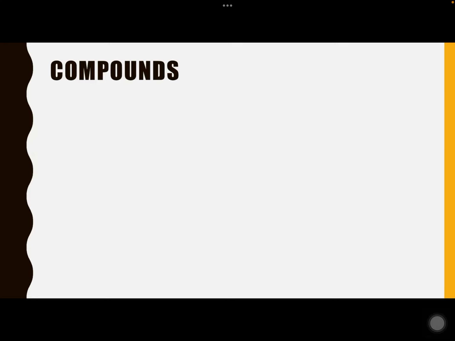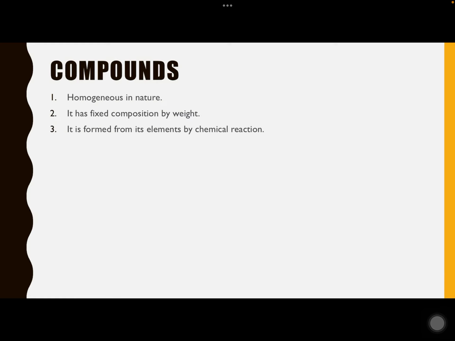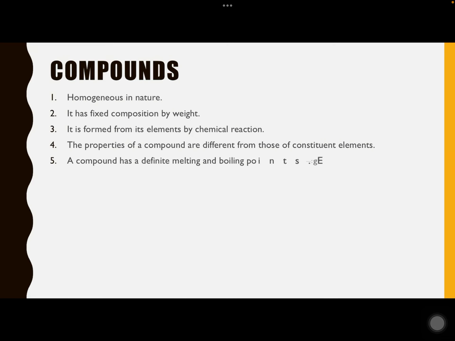Now we will move to the next pure substance, that is compound. So a compound is obviously a homogeneous substance, homogeneous in nature. As I said, every pure substance is homogeneous in nature. So it has a fixed composition by weight. It is formed from its elements by chemical reaction. So unless two elements combine chemically by the help of a chemical reaction, a compound is never formed. The properties of a compound are different from those of the constituent elements. A compound has a definite melting and boiling point.